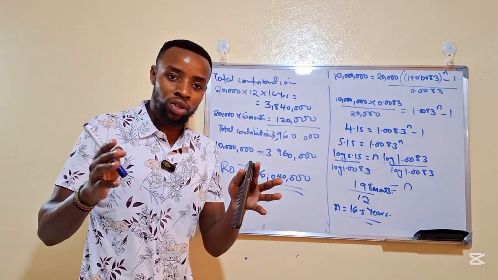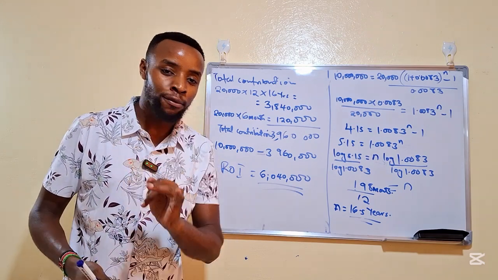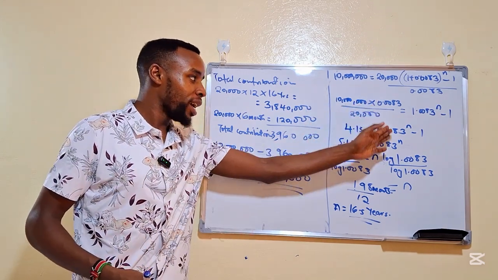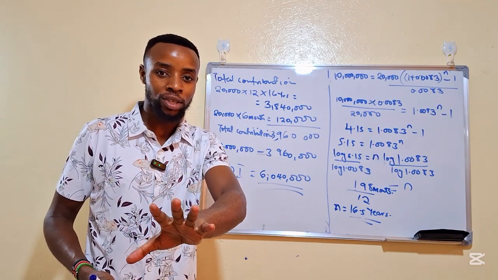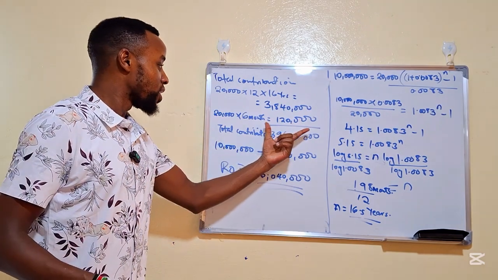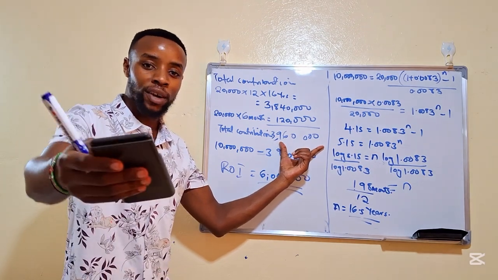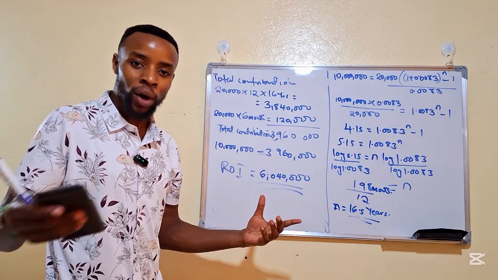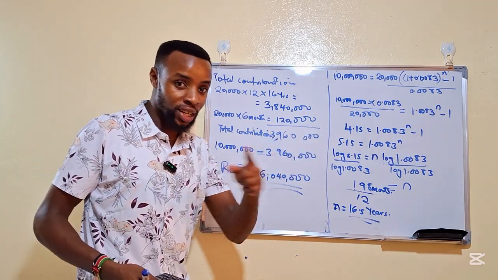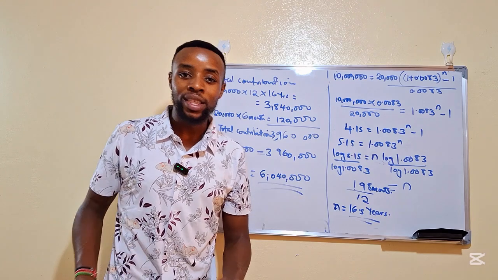So the goal was to find out the investment period. It's going to take you 16 and a half years to reach 10 million Kenya shillings, contributing 20,000 in a money market fund account. Out of that, you will have contributed 3,960,000, but the fund manager will have given you 6 million. That is almost twice the money that you have contributed. So, ladies and gentlemen, you can check that and see whether it makes sense. Compare it with other investments.